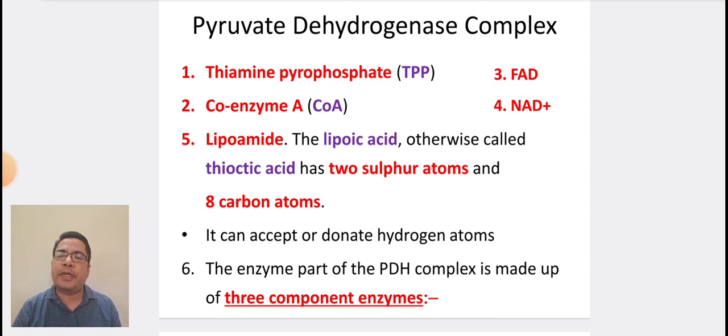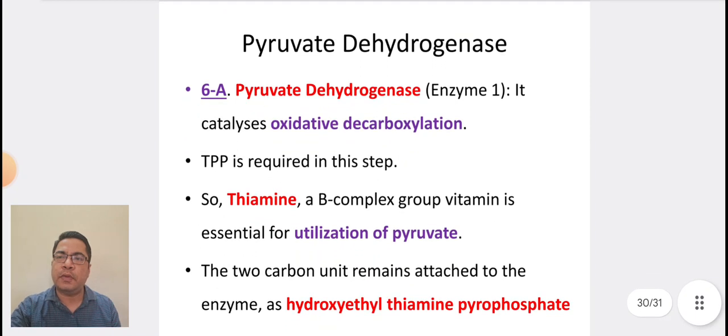The enzyme part of the PDH complex is made up of 3 component enzymes. The first enzyme is pyruvate dehydrogenase. It catalyzes oxidative decarboxylation. TPP is required in this step. So, thiamine, which is a B complex vitamin, is essential for utilization of pyruvate. The 2 carbon unit remains attached to the enzyme as hydroxyethyl thiamine pyrophosphate.